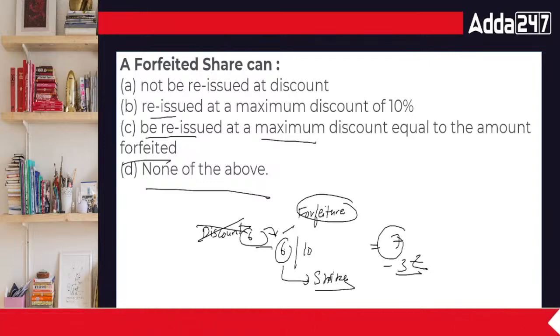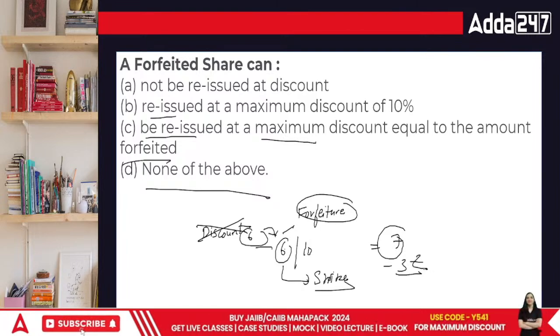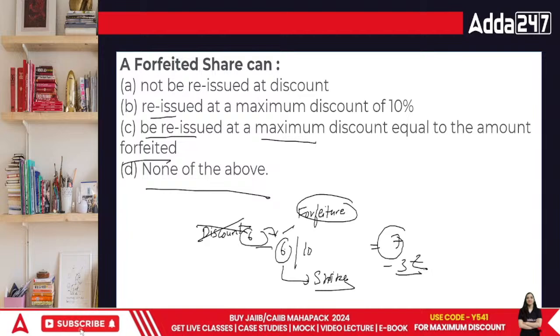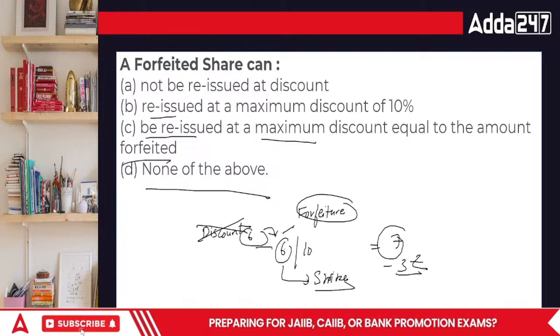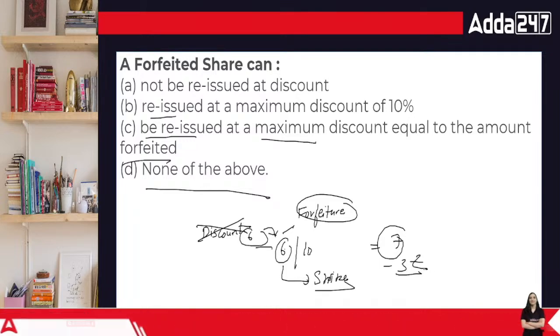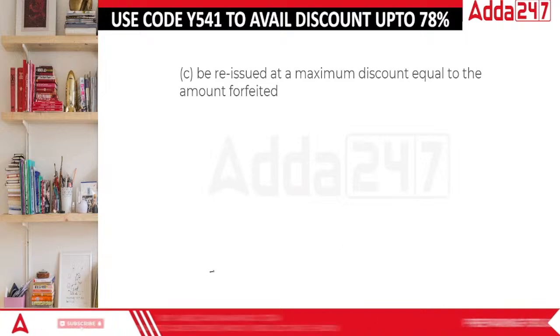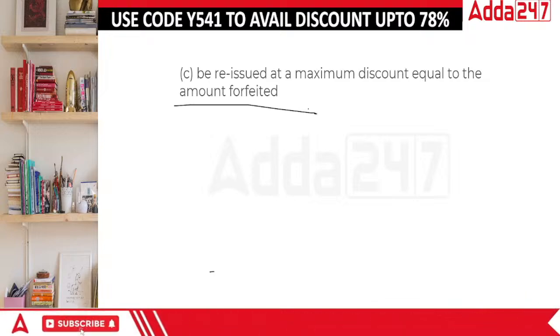If the previous owner is not able to pay, then you pay that part. If it is 5, then you give the remaining 5. If it is 4, then you give the remaining 4. That is how these kinds of properties are valued at times. Done, everyone? The answer is: be reissued at a maximum discount equal to the amount forfeited. Whatever amount is forfeited, it would be considered in this area.